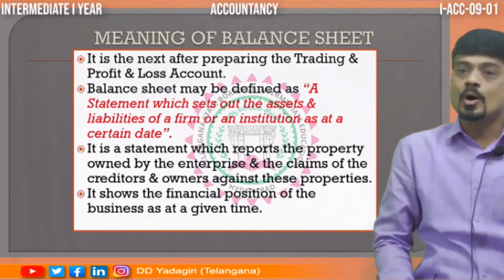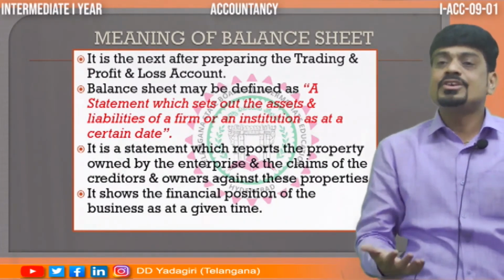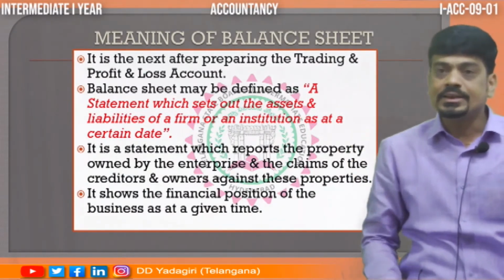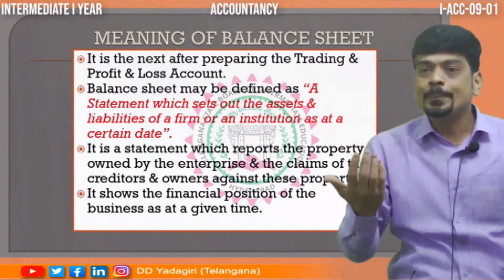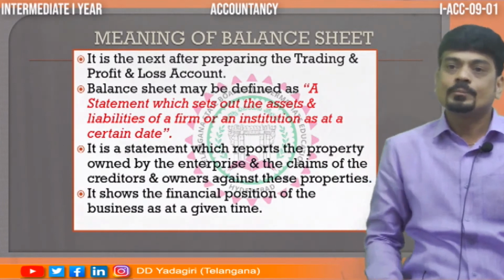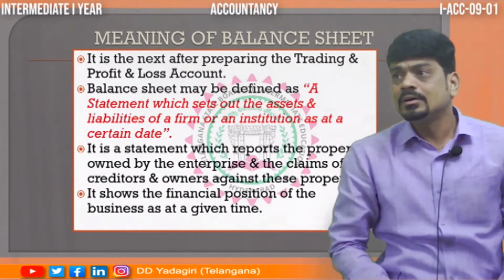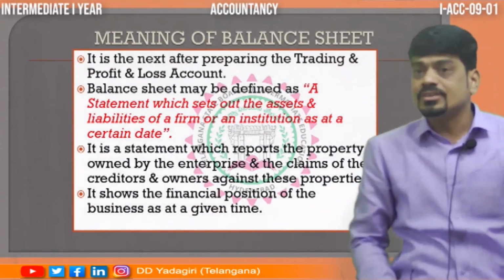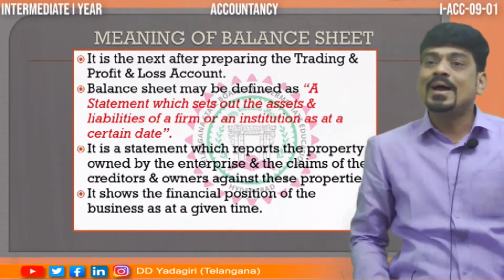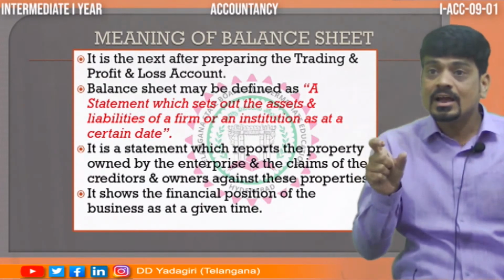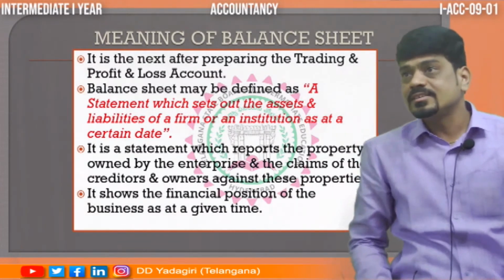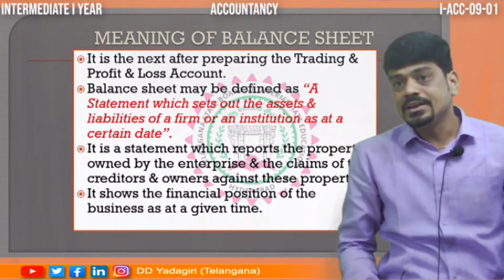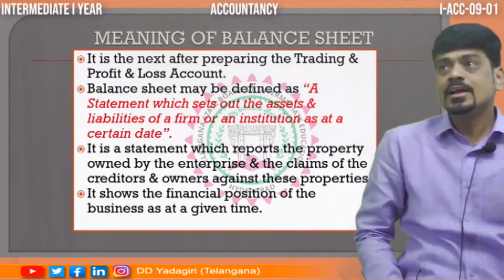So what are assets? Assets are the properties like land, building, machinery, cash, stock, bills receivable. They all come under assets. Then liabilities. What are liabilities? The amounts payable, like capital, creditors and all. Now sir, how to remember that this is an asset and this is a liability? From the ledgers, all the real account balances and personal account debit balances are assets, whereas personal account credit balances are liabilities.